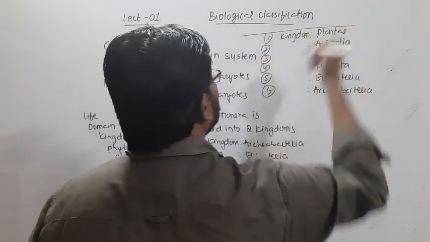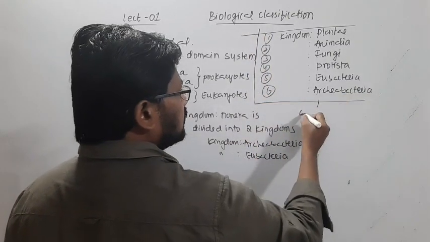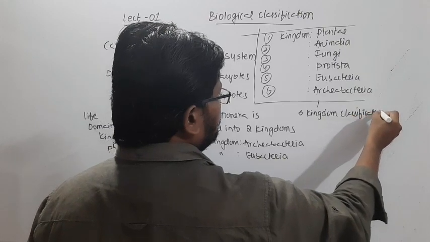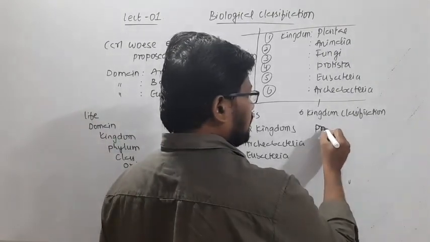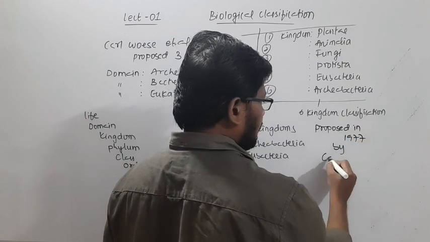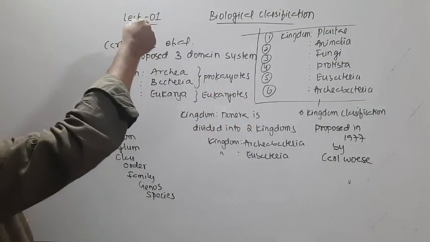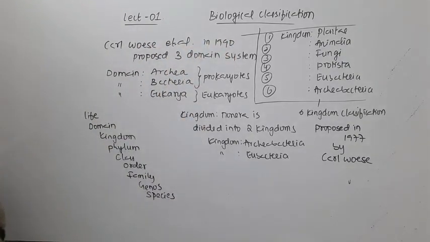So this is the 6 kingdom classification, proposed in 1977 by Carl Woese. Of course, the 3 domain system came in 1990. So that's about the 6 kingdom classification.